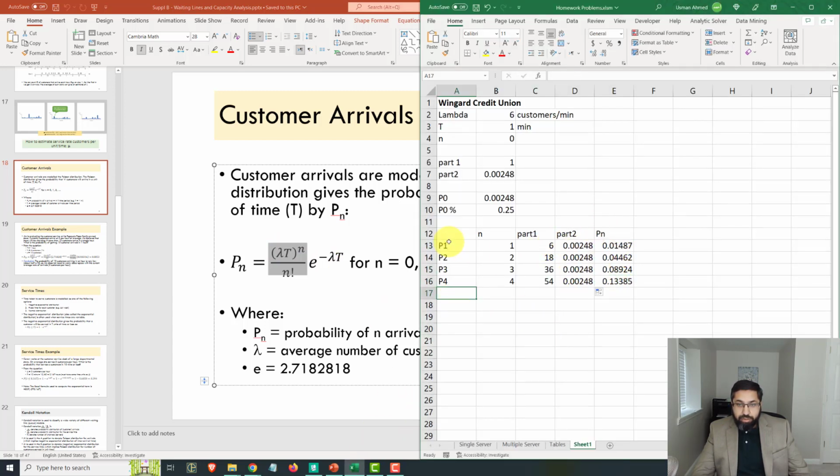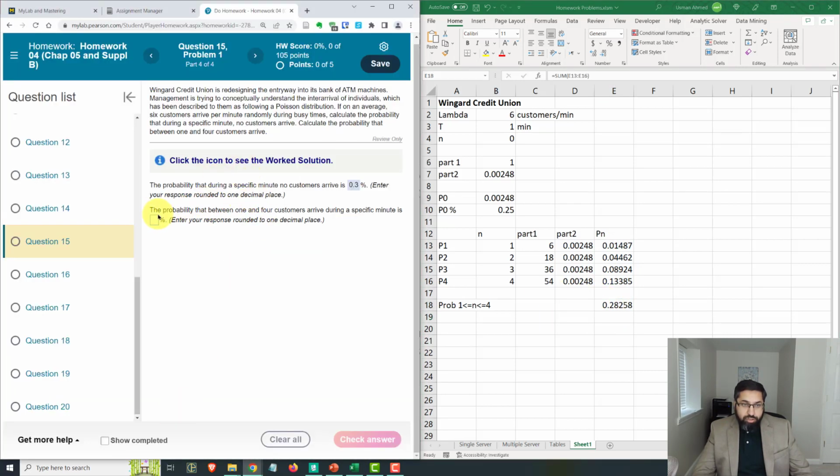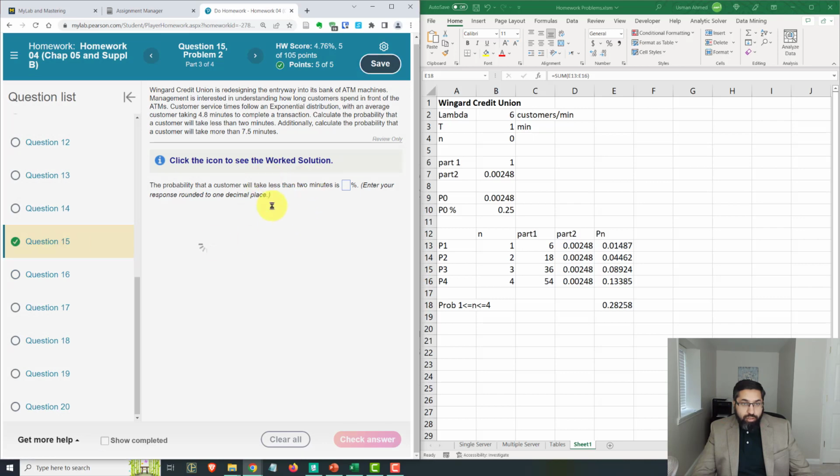Now the probability that between 1 and 4 arrive, probability n is between 1 and 4, is simply going to be the sum of these probabilities. Okay, so that's 0.28. However, the problem wants us to enter this as a percentage, rounded to 1 decimal place. You multiply this by 100, you're going to get 28.3%. Okay, and so that was the entire question.